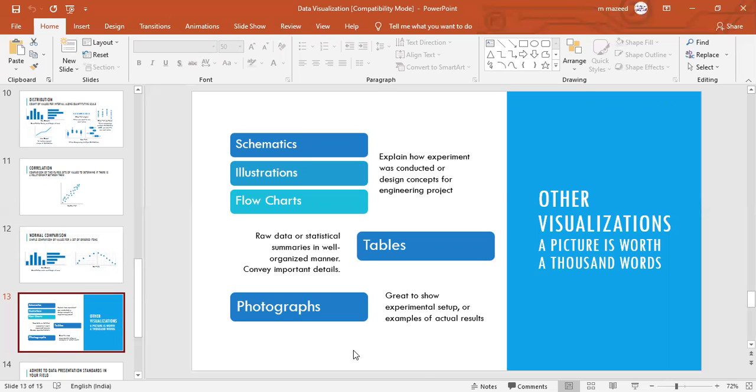You can show some tables also. Raw data, how we have collected it, what analysis you have made, that also you can show. Okay, some illustrations, flow charts, that also you can show.